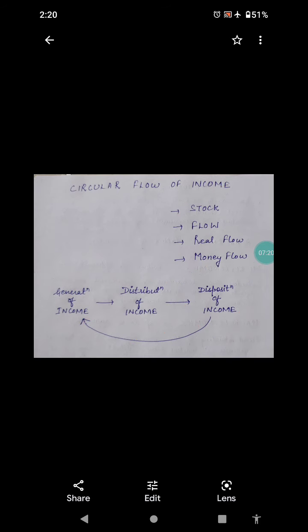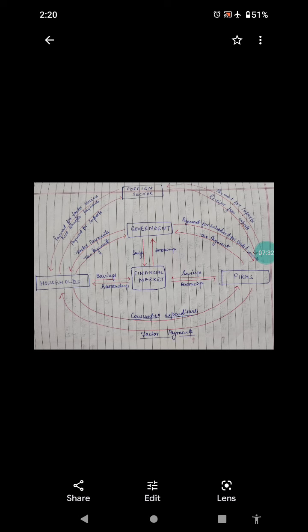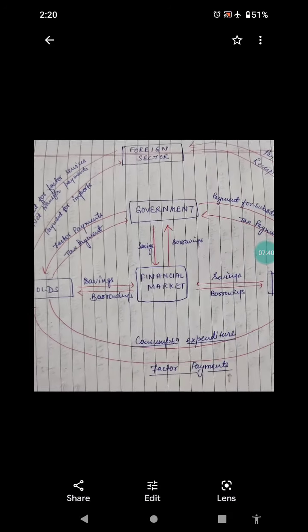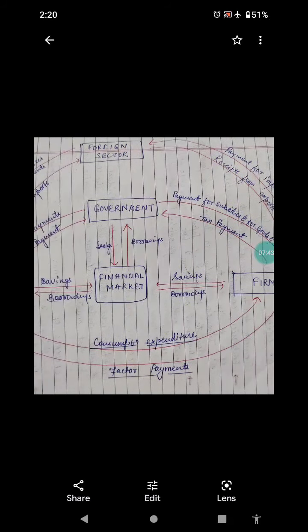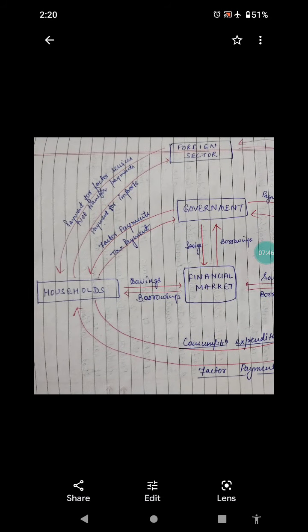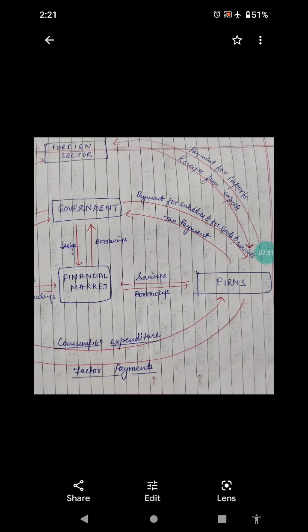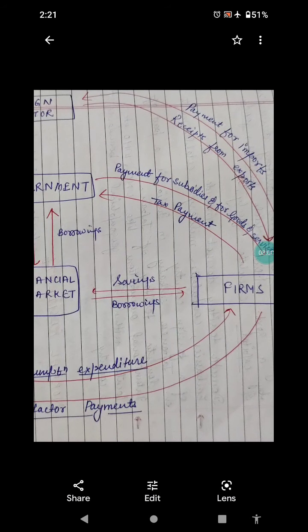Now we will move to see the real scenario of circular flow of income, how it is taking place in our country. We are taking here our multi-sector economy. We have a financial market. Now, we have firms and we have the household. Firms will borrow from the financial market, or banks, you can understand in easy language, and they will save in the financial market.